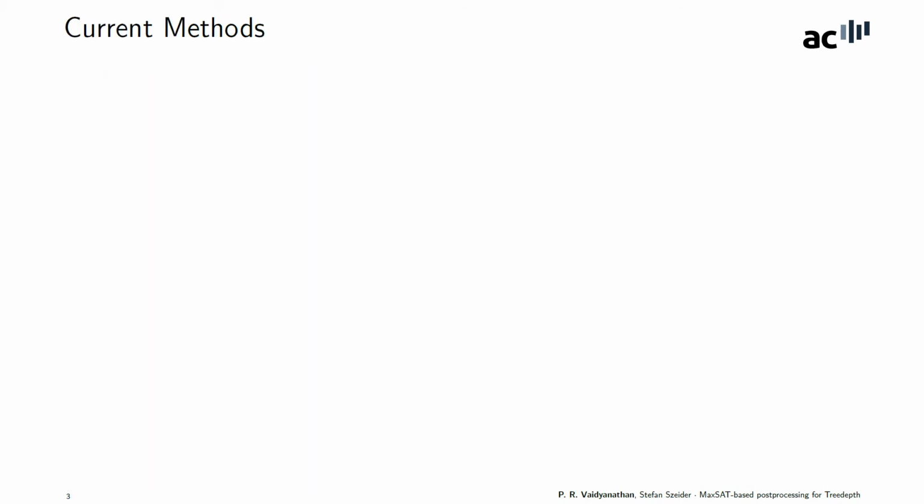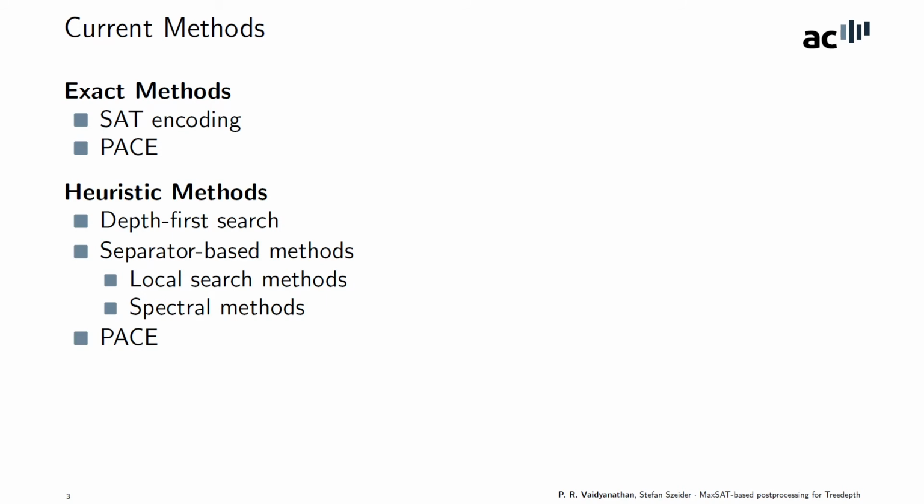So what is known about the tree depth? There exist methods which can compute the exact tree depth of a graph, one of which is based on SAT encodings, and another one, and a bunch of methods from the recent PACE challenge. The PACE challenge is an annual competition for parameterized algorithms. There are a number of heuristic methods for computing tree depth. The simplest of which is derived from the depth first search algorithm. There are a bunch of separator based methods, and then again algorithms from the recent PACE challenge.